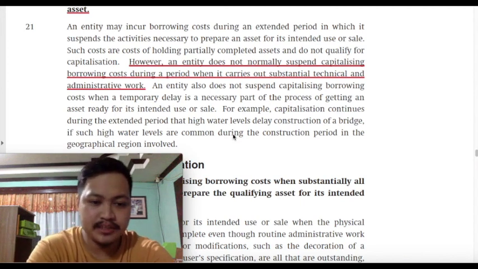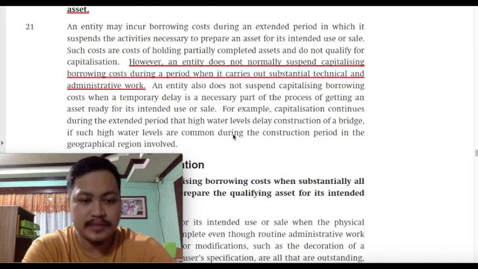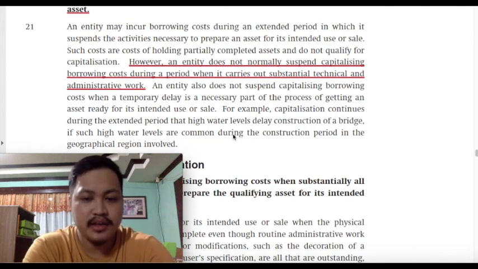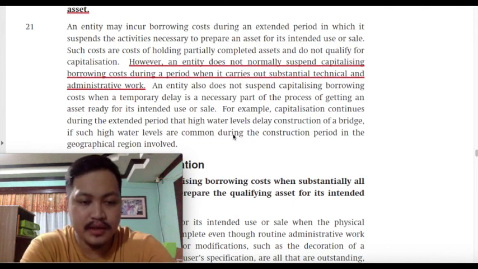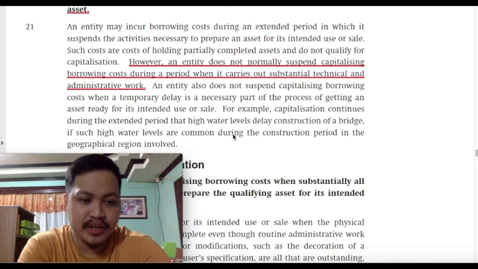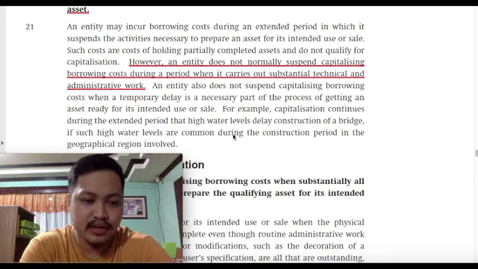We stop capitalizing borrowing cost when substantially all activities needed to finish or complete the qualifying asset are already performed. So will the capitalization of borrowing cost stop already even though there are still technical or administrative work that are to be performed? The answer is yes, if again the asset is essentially or substantially completed.